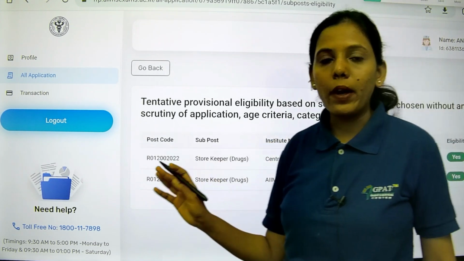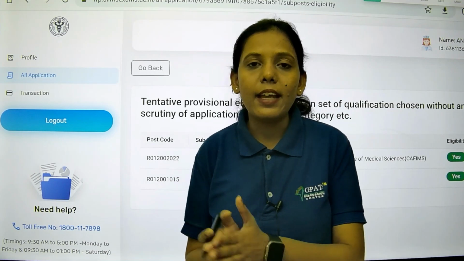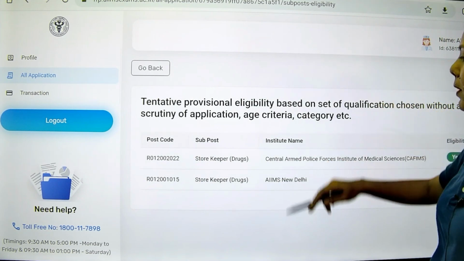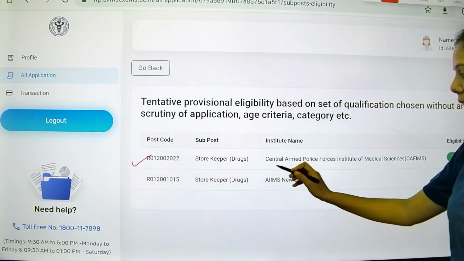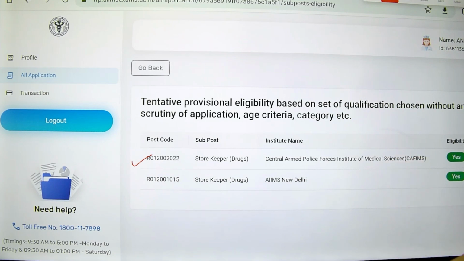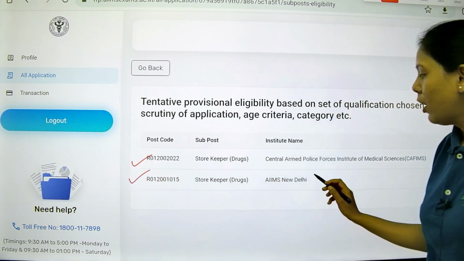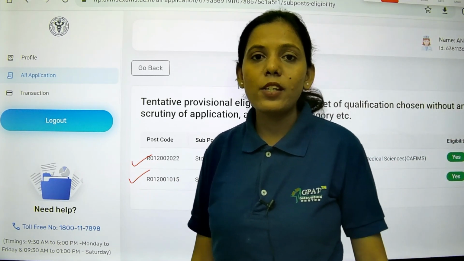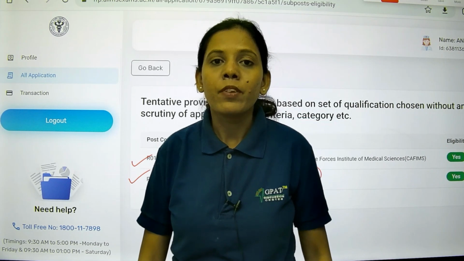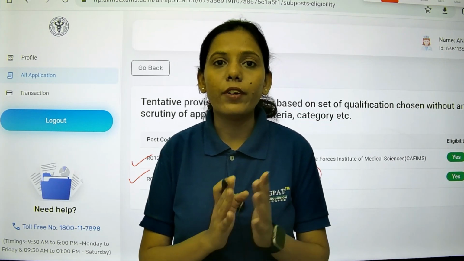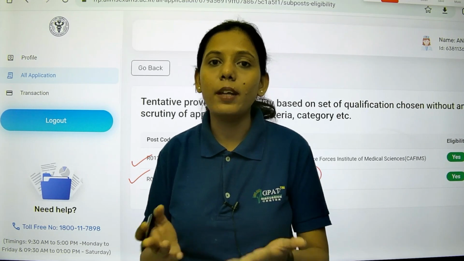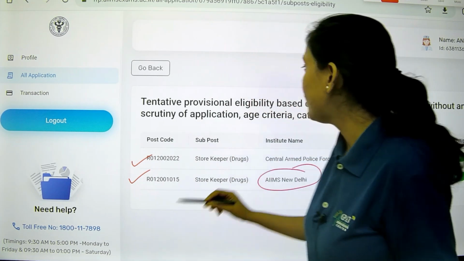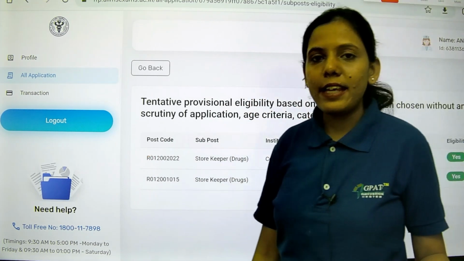Now this is the form of the candidate who has done a degree, that is bachelor's of pharmacy. Here you can see this candidate is eligible only for two posts, that is Central Armed Police Force Institute of Medical Science and AIIMS Delhi. So apart from these, of the many AIIMS, only AIIMS New Delhi is allowing students who have done bachelor's in pharmacy. And we will see the example of a candidate who has done a diploma in pharmacy and for what post he or she is eligible. So you have to follow the same procedure.